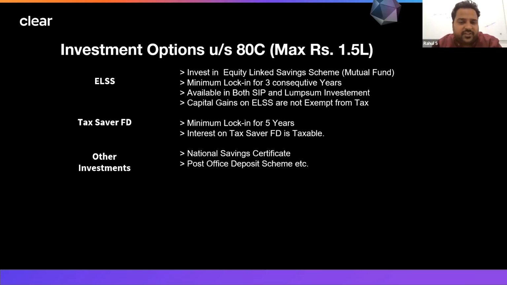If you are opening a fixed deposit classified as a tax saver FD, then you can save taxes under section 80C. It has a lock-in period of 5 years, but whatever interest you generate from this tax saver FD will be taxable. There is no such exemption on the interest income. Just like this, we have other options, which are the National Savings Certificate or Post Office Deposit Schemes. This also comes with a lock-in period of 5 years. Interest, however, will be taxable. So if you are not able to complete the limit of 1.5 lakhs, then you can choose these options as well.